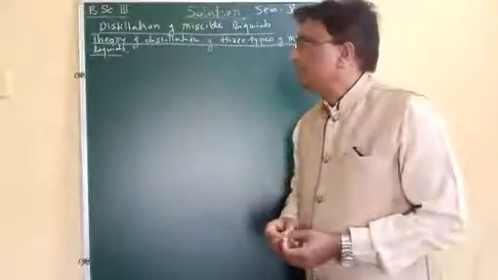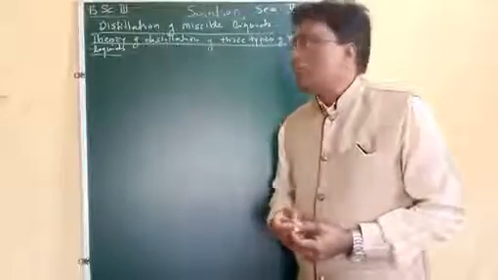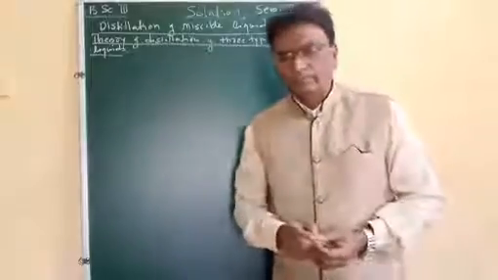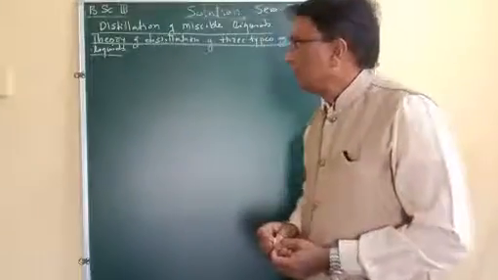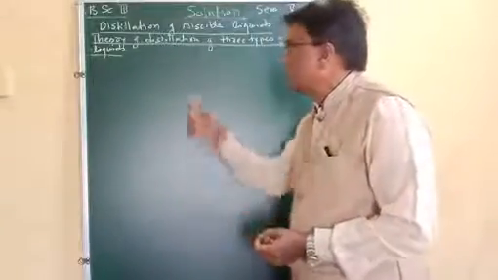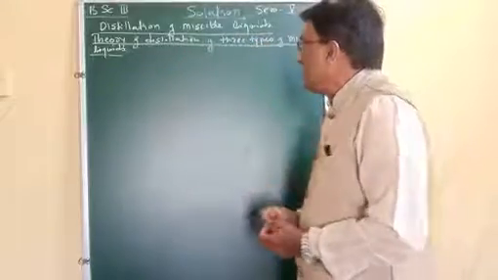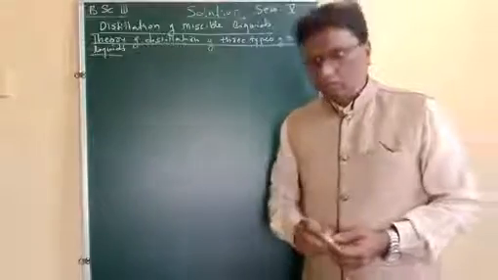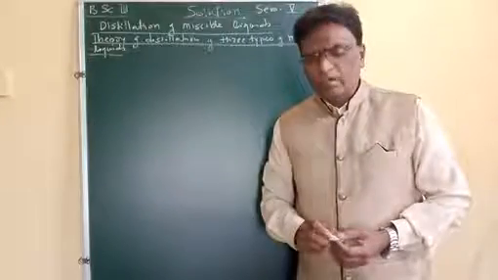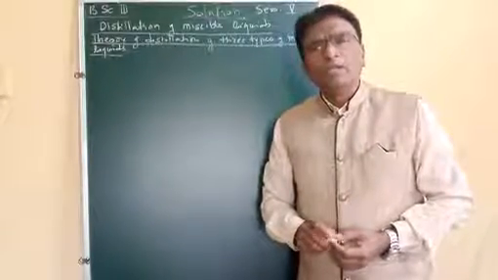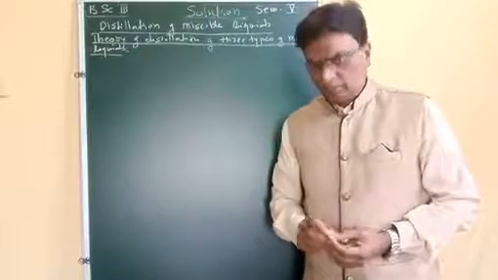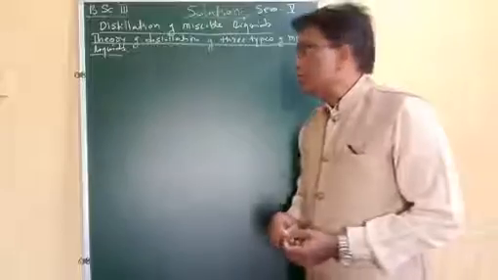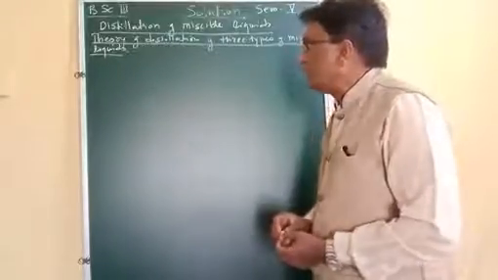Today in this video we are going to see the distillation of miscible liquids, in which we are going to study the theory of distillation of three types of miscible liquids. Now we know we have three types of miscible liquids of non-ideal solutions. Now let us see the theory of distillation of first type.